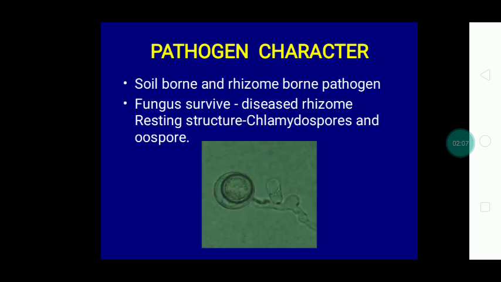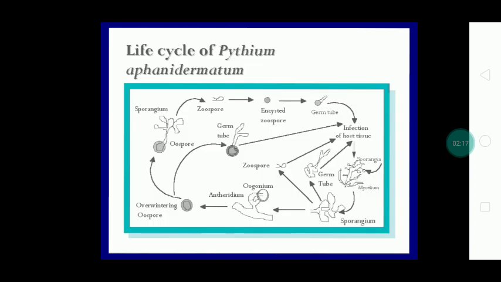Pathogenic character. It is a soil-borne and a rhizome-borne pathogen. Pythium is an oomycete aquatic fungus. It survives in soil as oospores, which are resting spores. The oospore may form a germ tube directly to infect the plant, or they form sporangia.